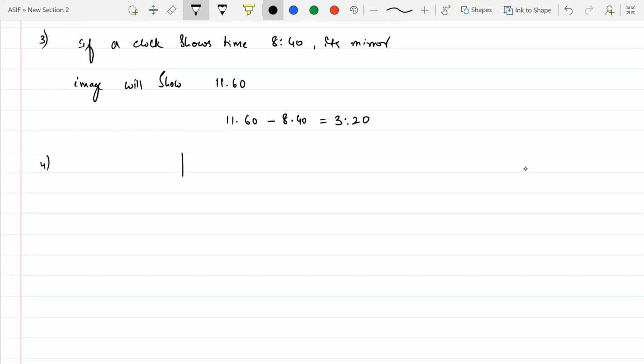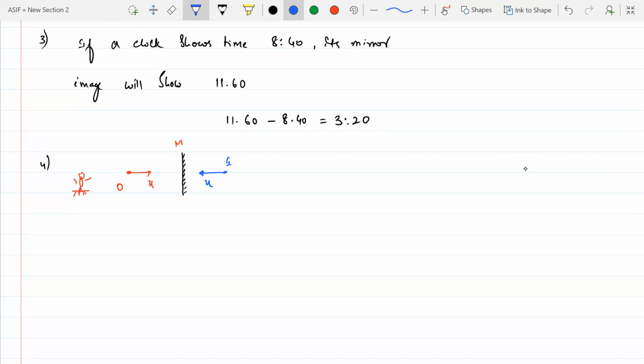Say for example, this is your mirror, and here is your object. If the object is moving with a velocity u, and I'm standing somewhere here and seeing this situation, for me this is the mirror, and the image is formed here. The image also approaches with the same speed in the opposite direction. So if an object moves towards or away from the plane mirror with a speed u, the image will also approach or recede at the same speed.